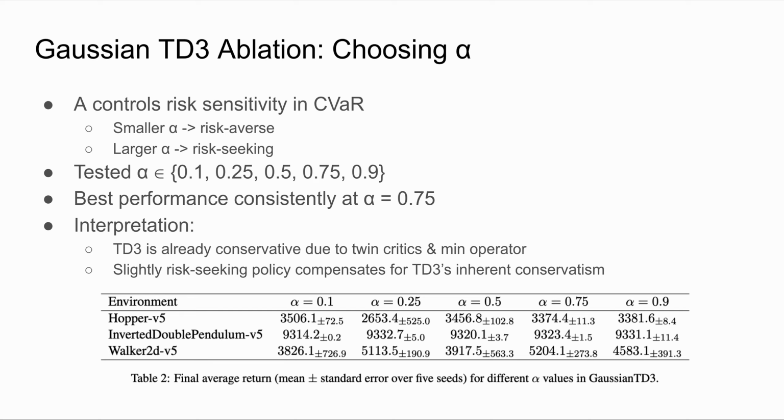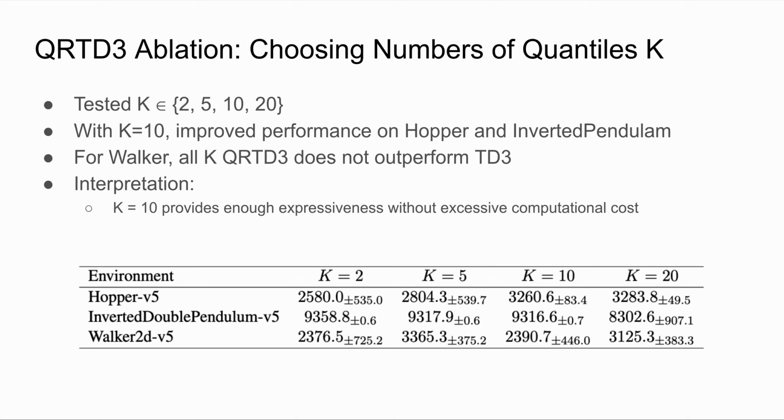This result actually makes sense when we consider TD3's architecture. TD3 is already fairly conservative due to the twin critics and the minimum operator, which bias the value estimate downward. So giving the actor a slightly risk-seeking CVaR target helps to counterbalance that conservatism, producing better overall performance. Because of this, we fix alpha to 0.75 for all remaining Gaussian TD3 experiments.